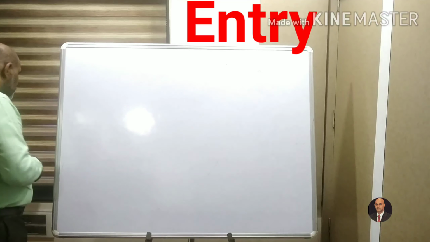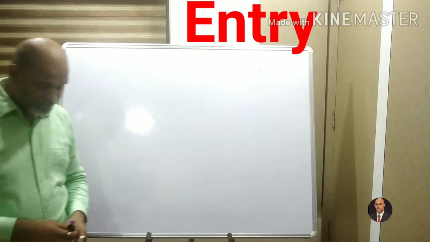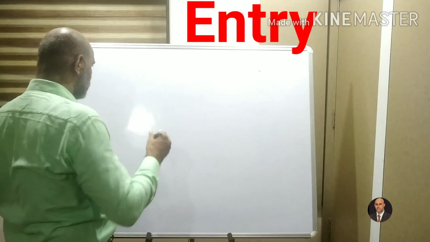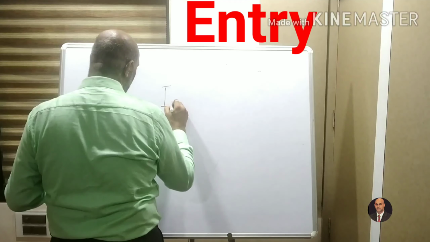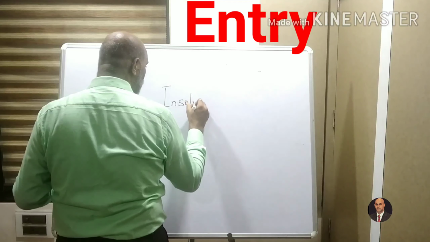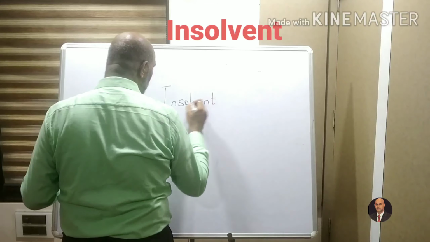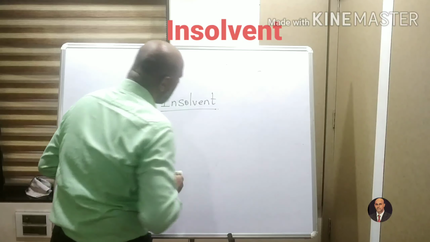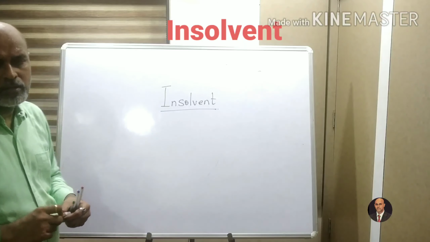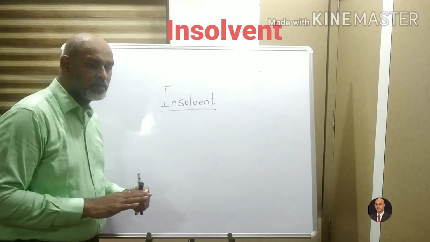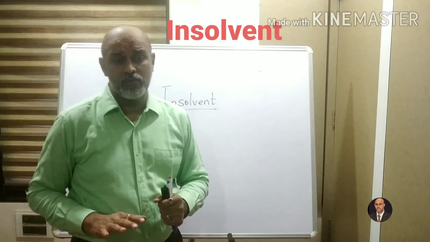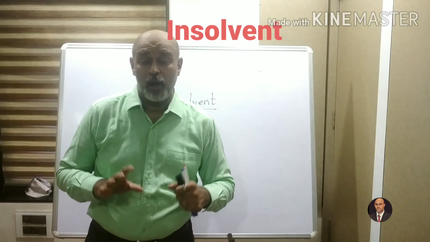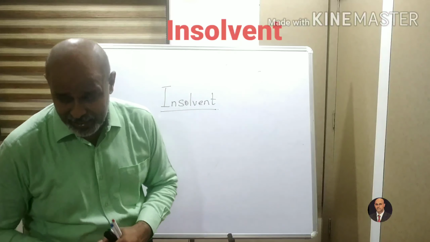From here onwards, I go to the next term, which is known as insolvent. In plain terms, a person who is insolvent does not have the money to pay back his debts.